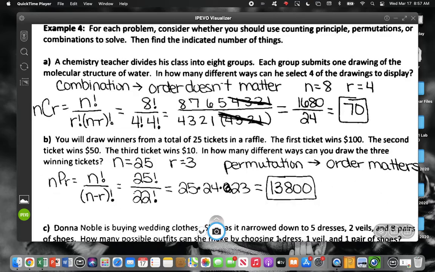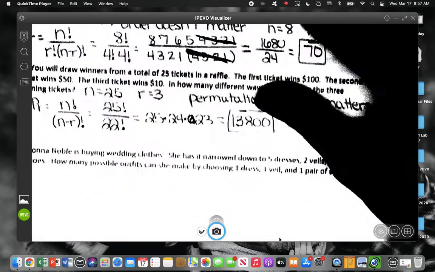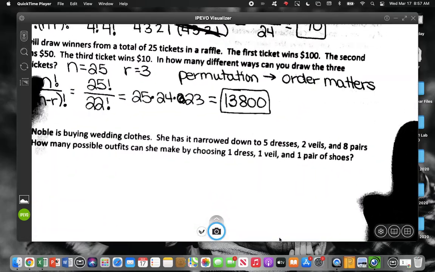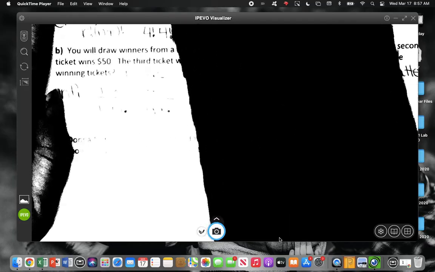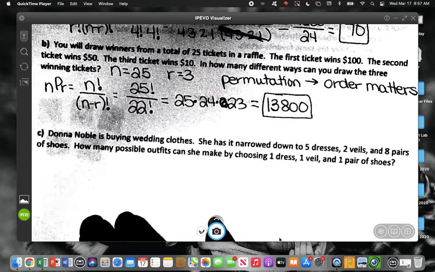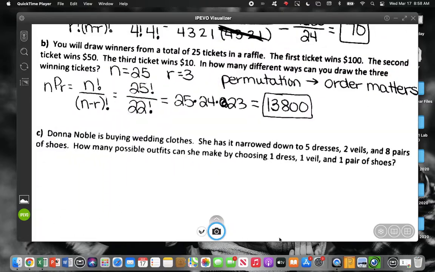Okay, let's look at C, because this is kind of a little review of what we did yesterday. It says Donna Noble is buying some wedding clothes, and she has it narrowed down to 5 dresses, 2 veils, and 8 pairs of shoes. How many different outfits could she make?